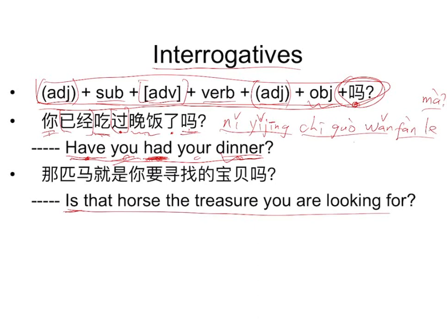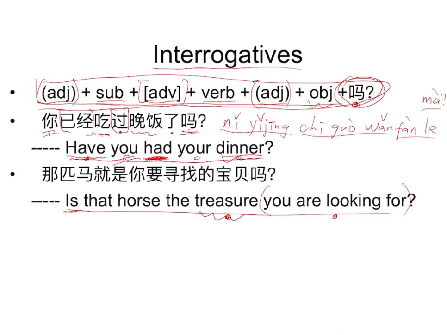So for example, here you use an adjective clause to describe your predicative. But this predicative looks like an object, because nouns can also serve as predicatives. So this is a noun, and you use an adjective clause to describe this noun.